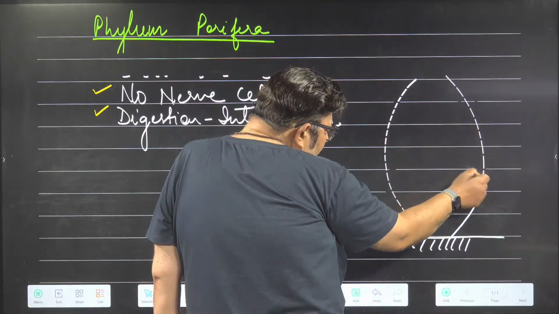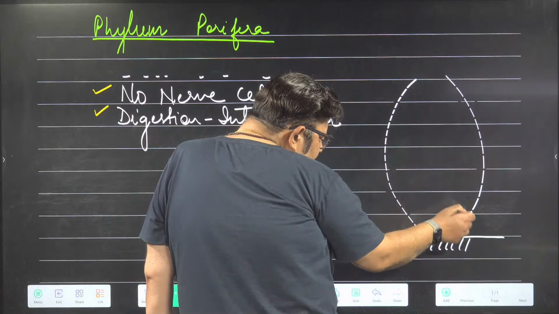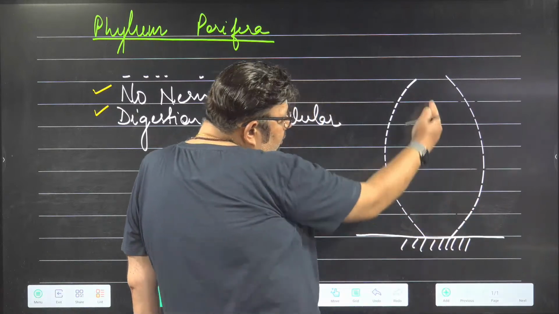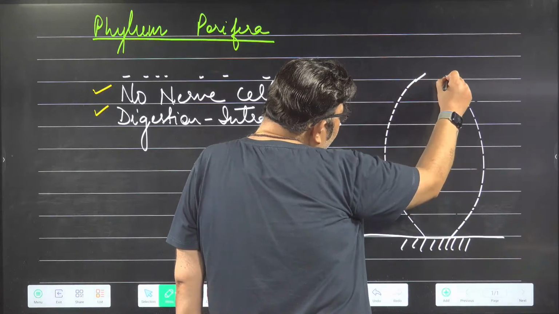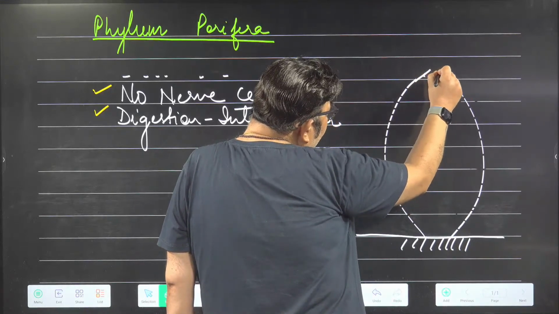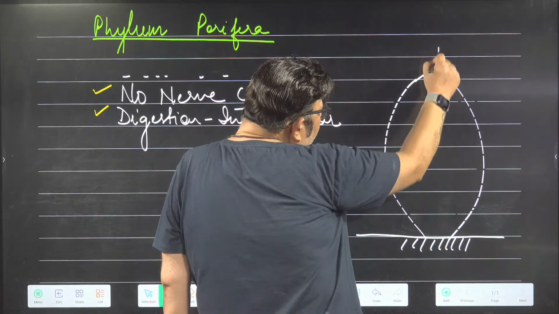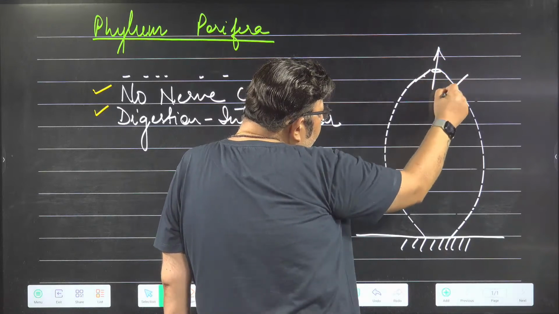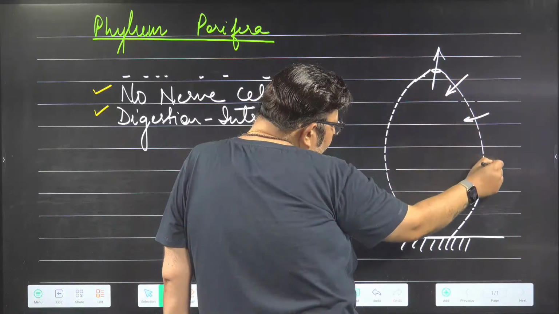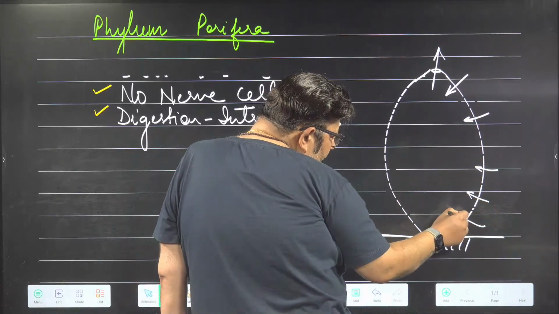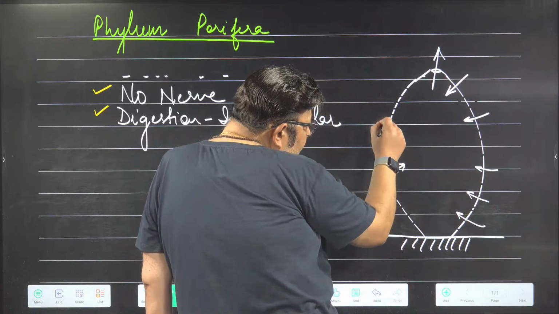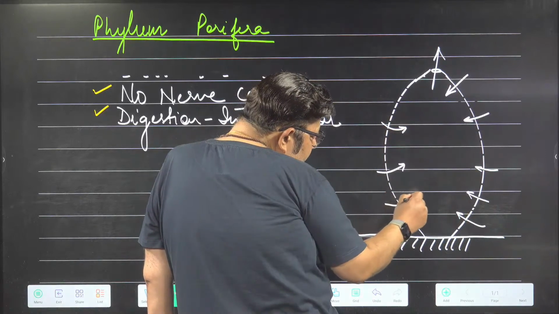You can see these holes, and through all these holes, water enters into the body cavity, and through this big pore or big hole here, water goes out. Water comes in through these and goes out from here. This forms a system of water movement, and we call this the canal system.